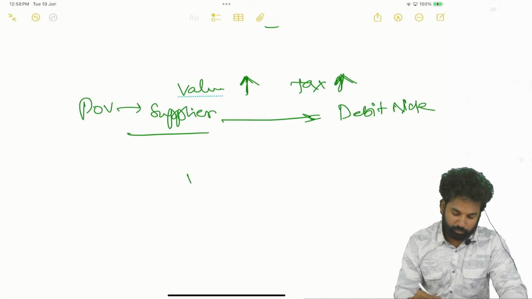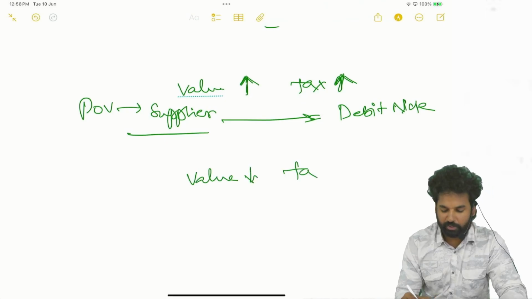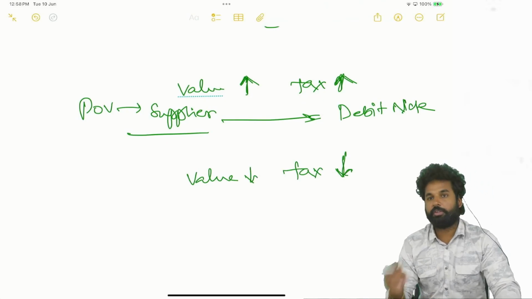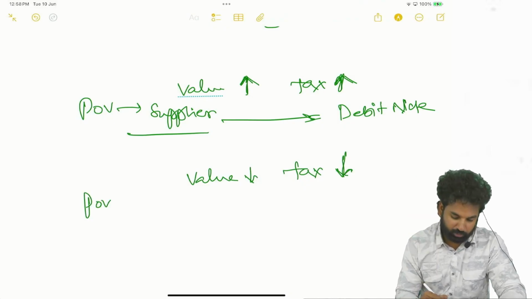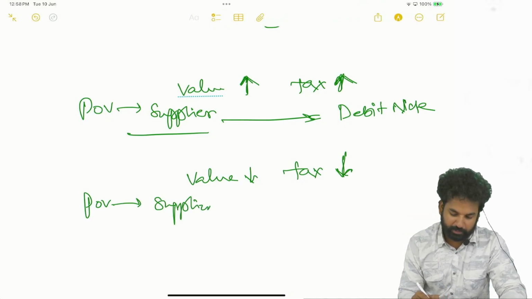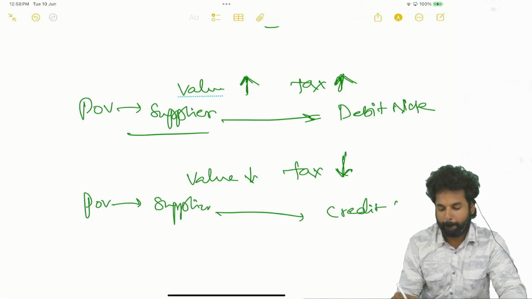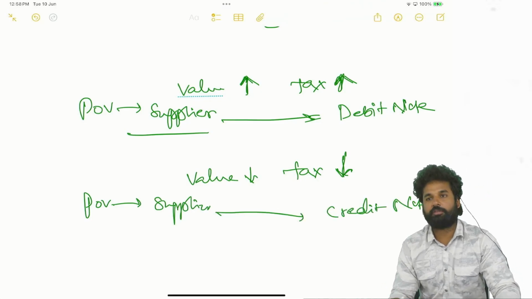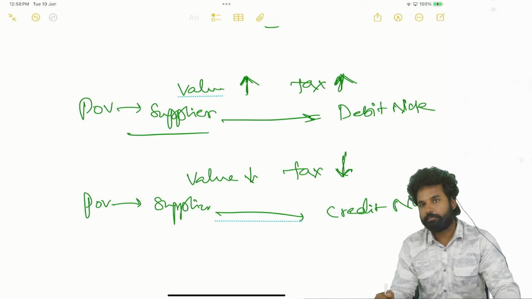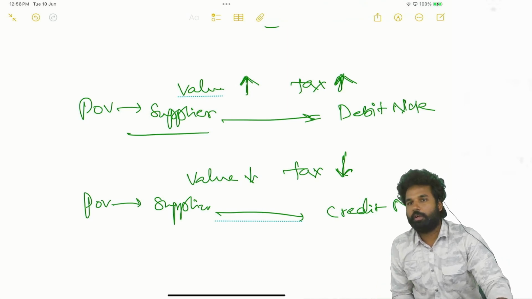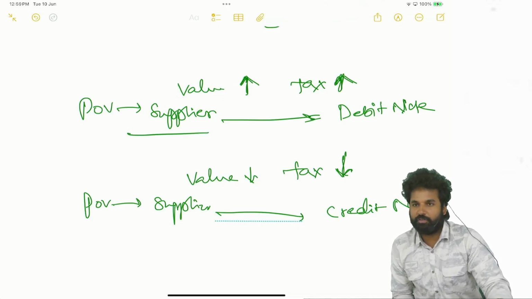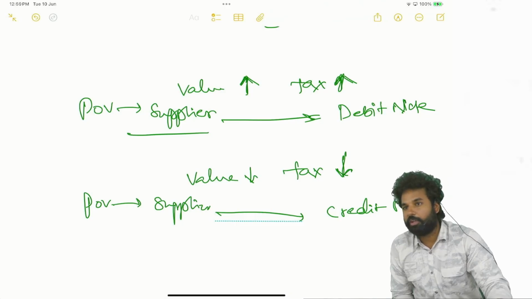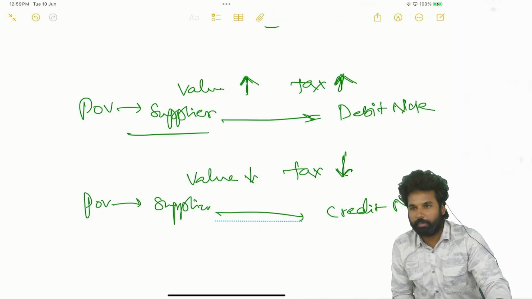But when the value has to be decreased or tax has to be decreased, from the point of view of the supplier, a credit note has to be issued. From the point of view of the supplier, it is always sales returns.